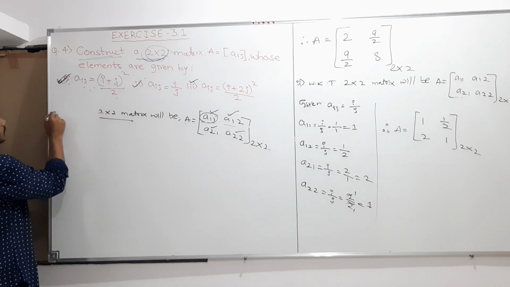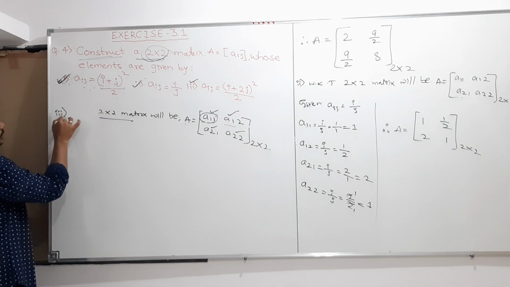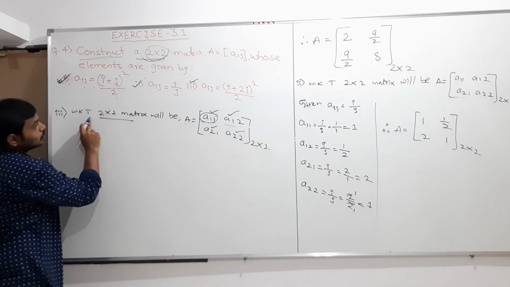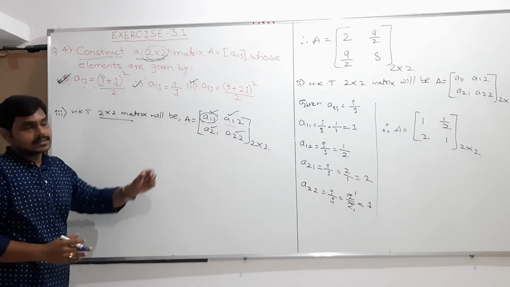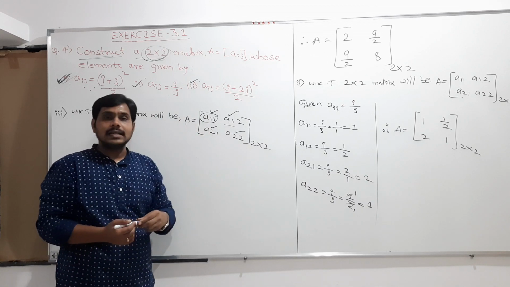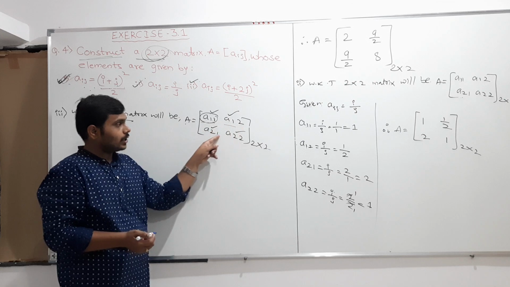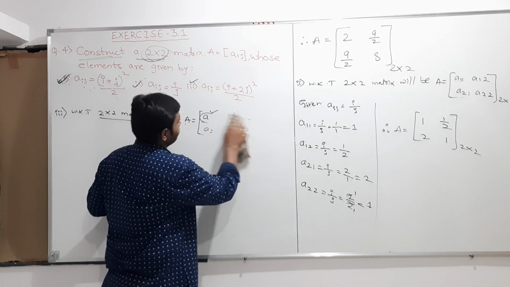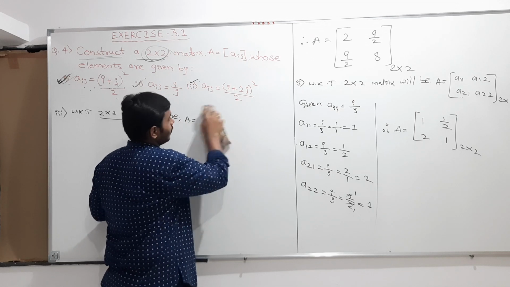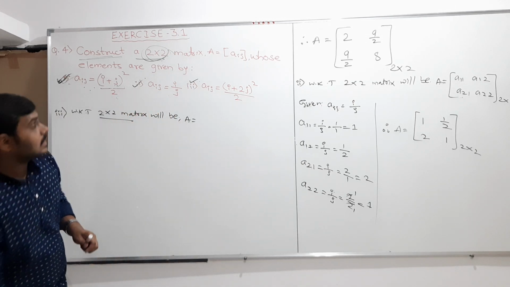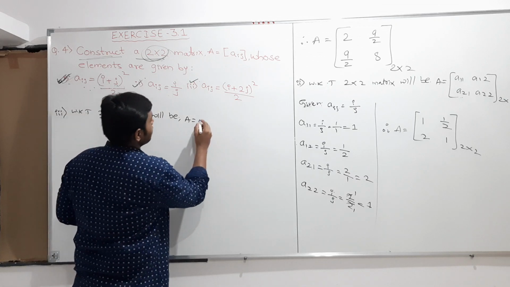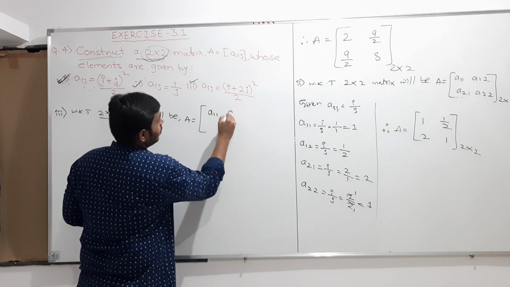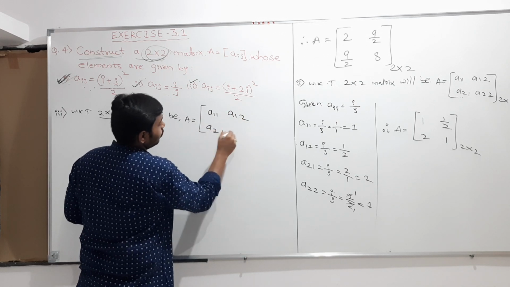And next, again the third condition, again the same procedure. We know that a 2 cross 2 matrix will be like this. The general elements will obviously be A11, A12, A21, A22 only. If you want, I'll erase once and write again, because you may get confused. So I am discussing the third question, that is A is equal to the elements A11, A12, A21, A22.